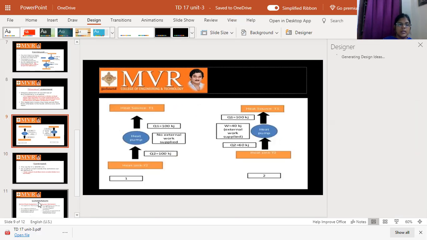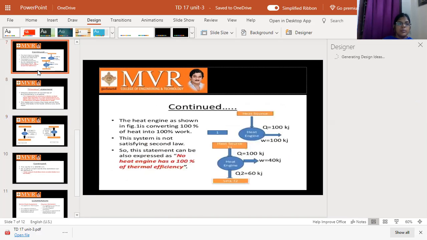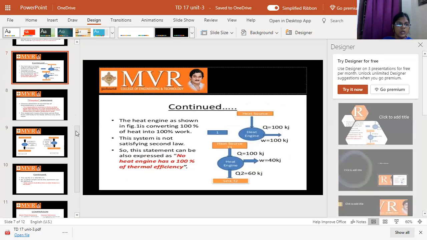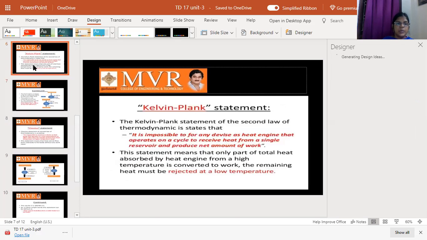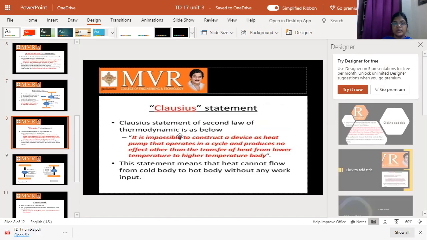When we look at the diagram, we can easily understand. Here the heat pump and refrigerator are the same, but the COP is different for both of them. We can observe one thing: the Kelvin Planck statement is for the heat engine, and the Clausius statement is for the heat pump and refrigerator. So you can understand, students: Kelvin Planck statement for the heat engine, and Clausius statement for the heat pump and refrigerator.